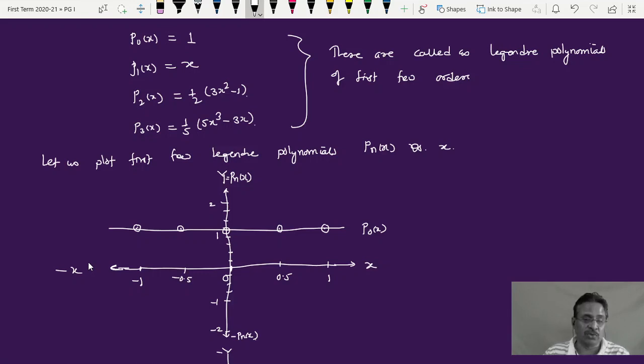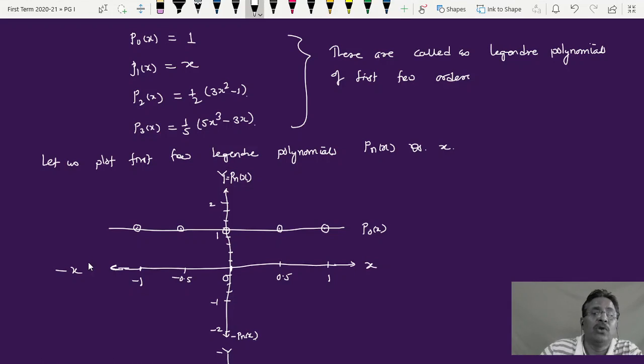Whatever the value of x, this P0 of x gives me a value equal to 1. So P0 of x is equal to simply 1 for all values of x, from negative to positive. That gives me the first Legendre polynomial, which is plotted here, and that is a straight line parallel to the x-axis. Now can you imagine what happens in the second?